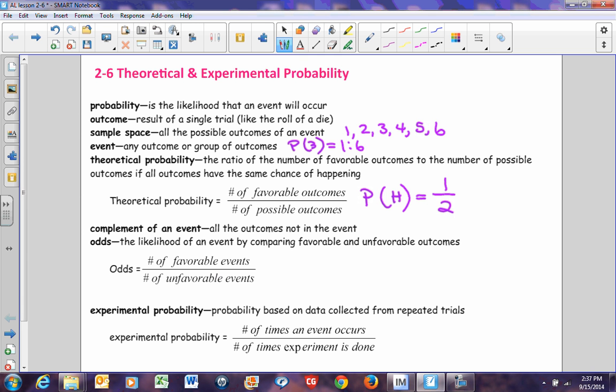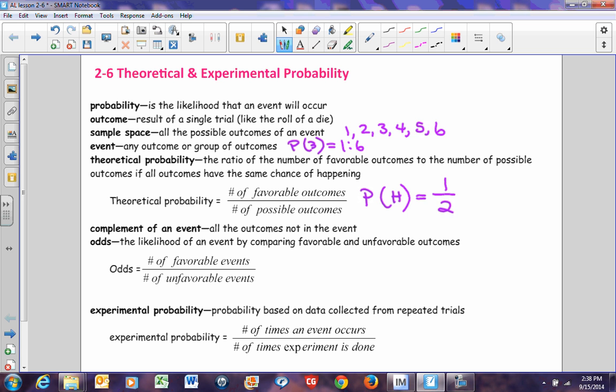The complement of an event is all the outcomes not in the event. For example, let's go back to our number cube. The probability of rolling a 3 is 1 out of 6. There are 6 numbers on a number cube. Only one of them is a 3, so the probability of rolling a 3 is 1/6. The probability of not rolling a 3 is 5 out of 6 because there are 5 numbers on that number cube that are not 3s. So the complement of rolling a 3 is not rolling a 3.